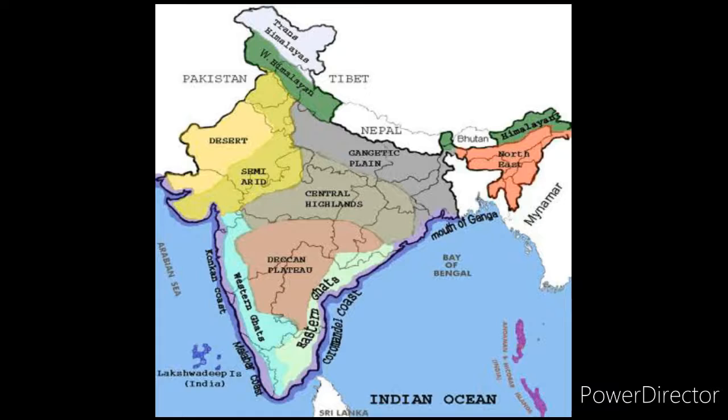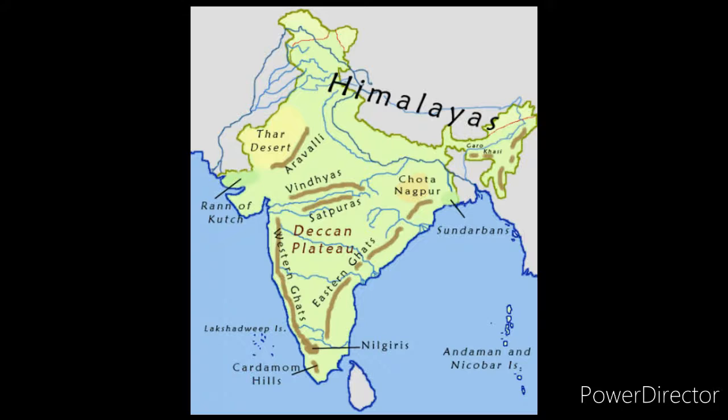Malwa Plateau is located in Madhya Pradesh and the Deccan Plateau. Most probably you know that the Deccan Plateau is in Telangana state. On the physical map of India, adjunct to and south of the Gangetic Plains and north of the river Narmada, you can identify the central highlands and prominent plateaus. Here are the Malwa Plateau on the western side, and towards the east there is the Chota Nagpur Plateau.